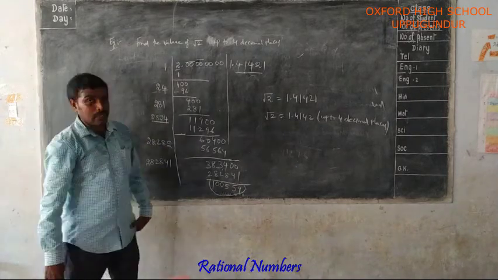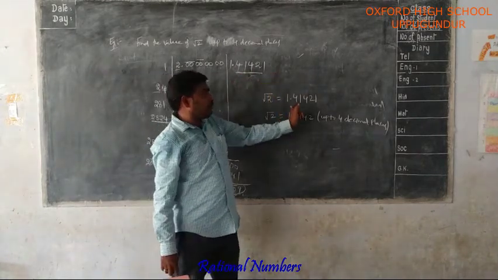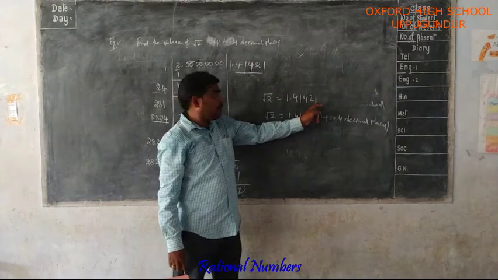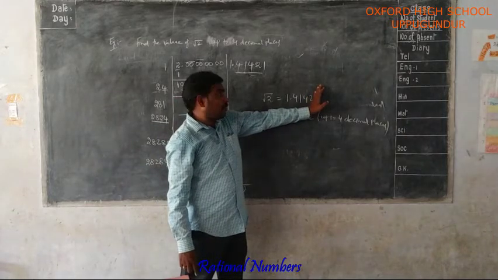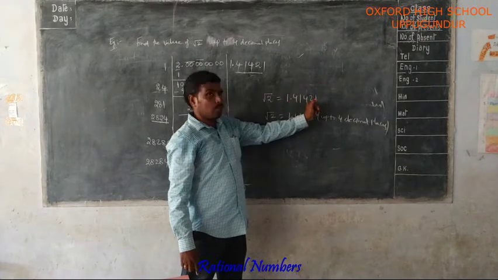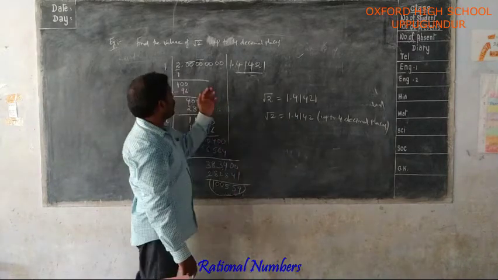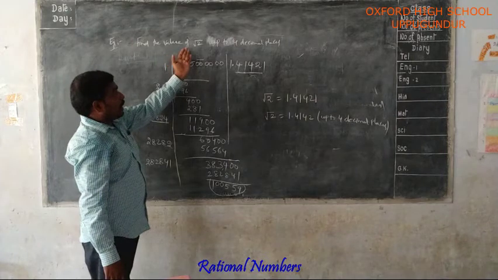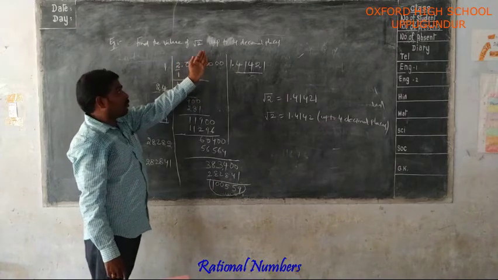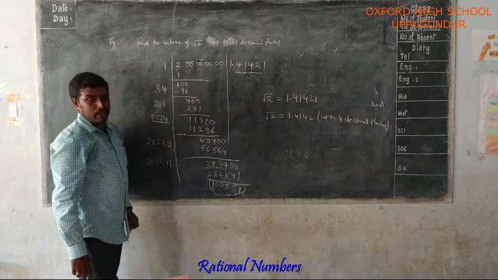So when you are writing the root 2 value, up to how many places are we finding here? Up to 5 places. To round off this decimal value up to 4 places, here in the 5th place there is 1, which is less than 5. So we have to round off up to 4 places. This value is less than 5, so we just remove this 1. We write up to 2. Now root 2 equals 1.4142. This is the value of root 2 up to 4 decimal places by the division method. Similarly, you can find root 3 also.